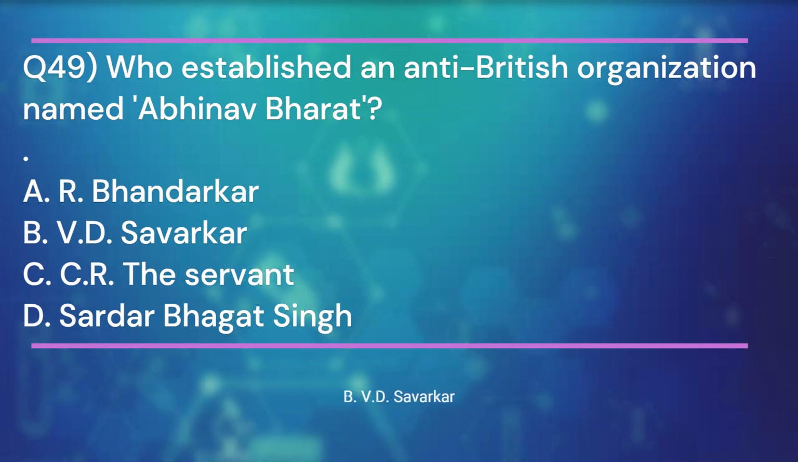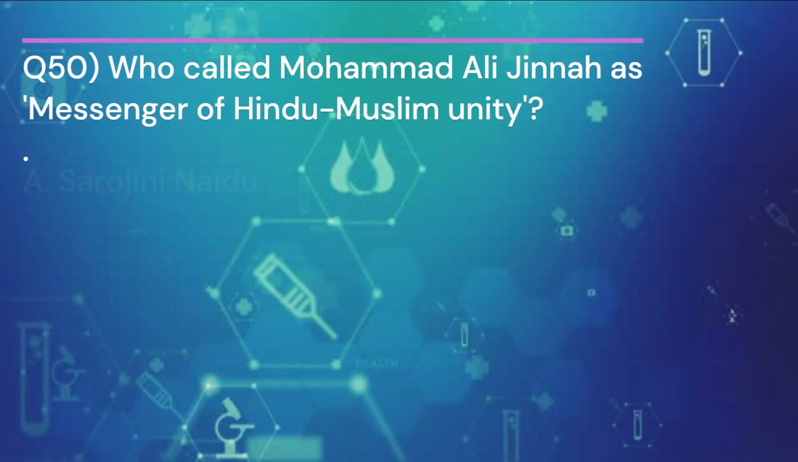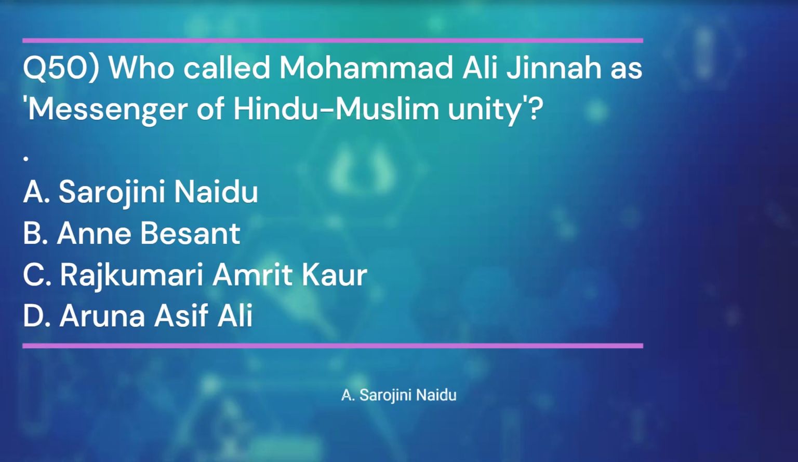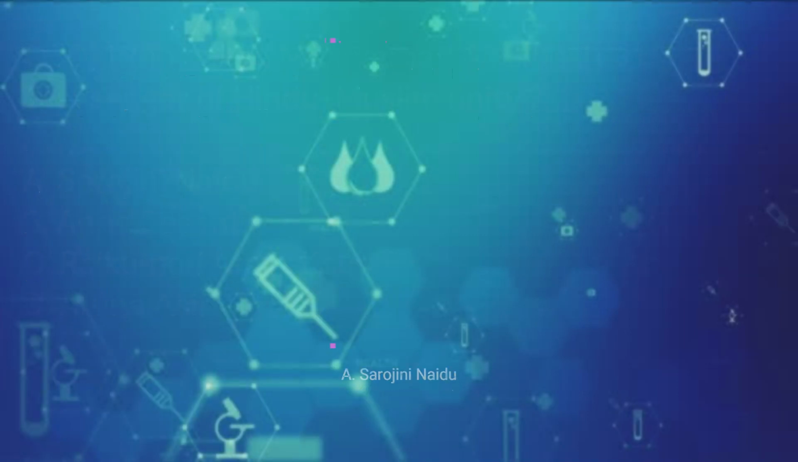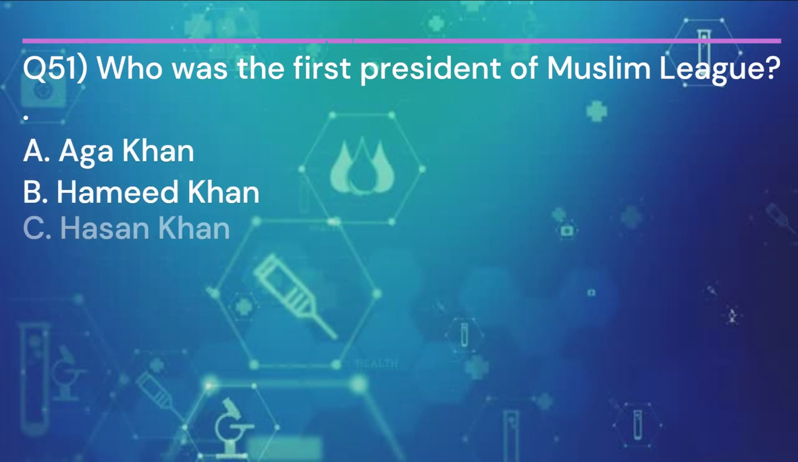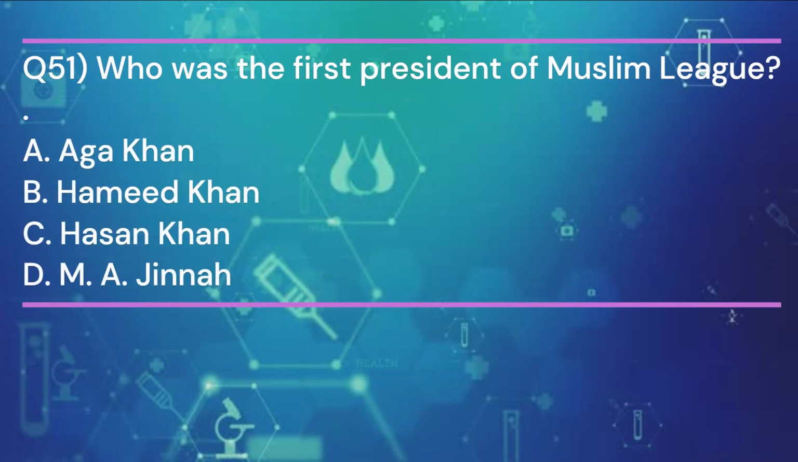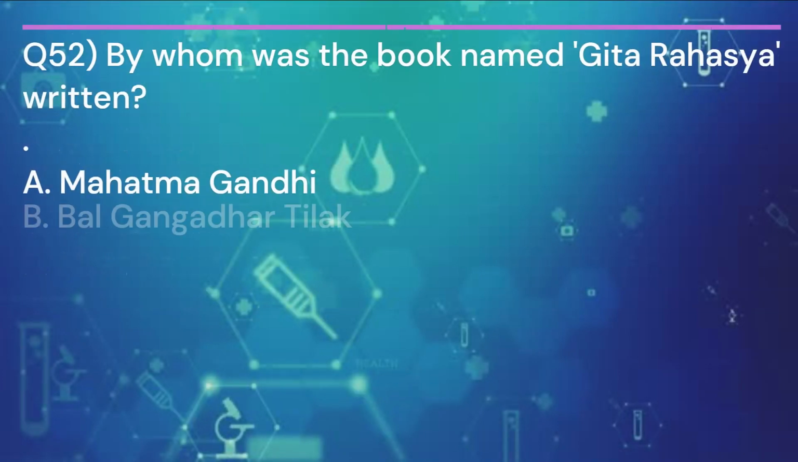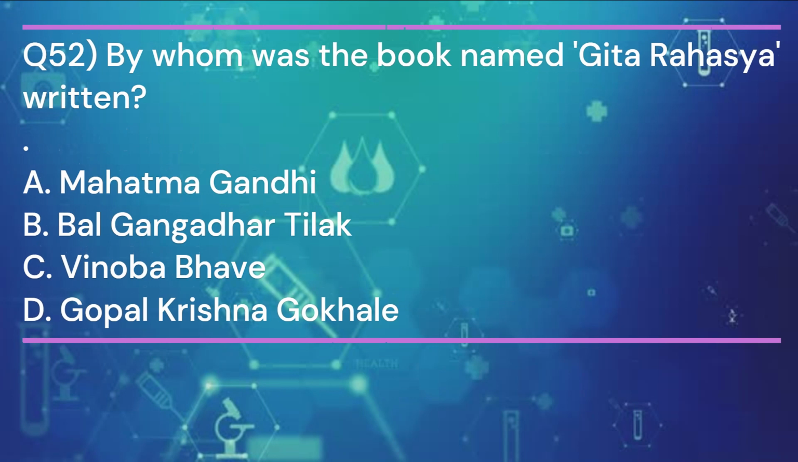V.D. Savarkar. Question 50. Who called Muhammad Ali Jinnah the messenger of Hindu-Muslim unity? And the answer is A. Sarojini Naidu. Question 51. Who was the first president of the Muslim League? And the answer is A. Aga Khan. Question 52. By whom was the book named Gita Rahasya written? And the answer is B.